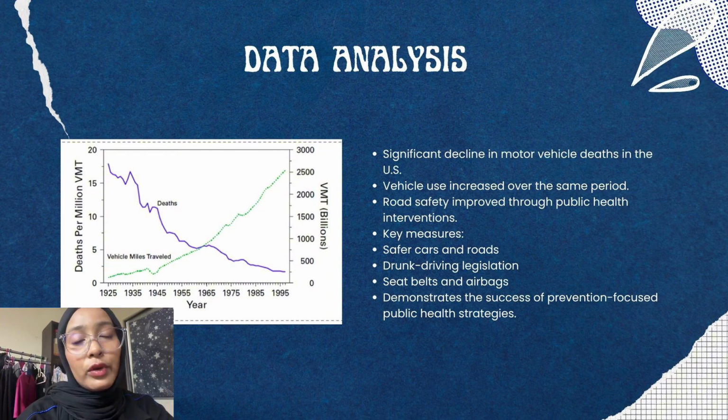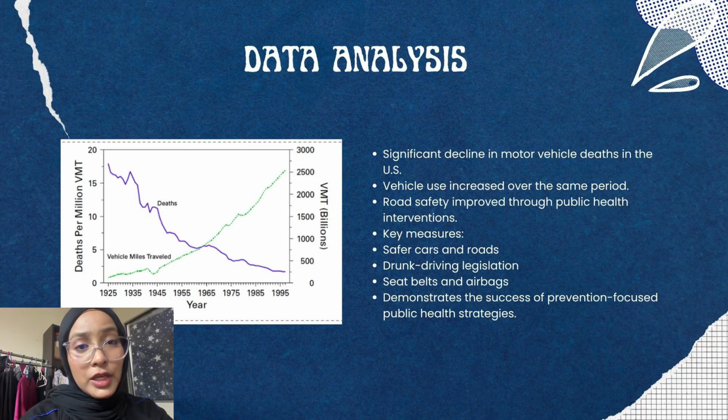This means that more people were driving and the total distance traveled on the roads kept increasing. However, the purple line shows that the motor vehicle death rate decreased dramatically from around 18 deaths per million vehicle miles in 1925 to about 2 deaths per million vehicle miles by 1995.